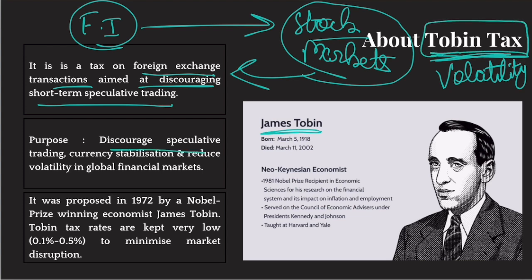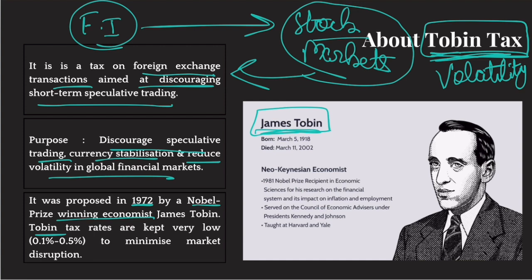The purpose is to discourage speculative trading, stabilize currency, and reduce volatility in the markets. Okay, proposed in 1972 by Nobel Prize winning economist James Tobin, the tax rates are very minimal, but they are levied to prevent volatility in the stock market and stabilize your currency. Because this quick inflow and outflow of capital makes your currency also volatile, because your currency appreciates with inflows and depreciates with outflows. Okay, so to stabilize your currency, a tax is levied to discourage these foreign investors from quickly getting in and getting out.